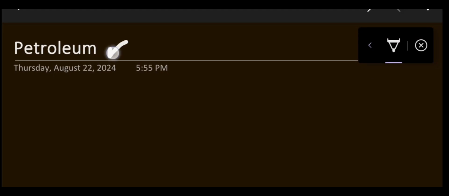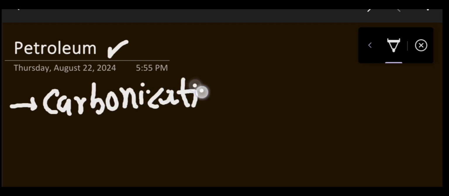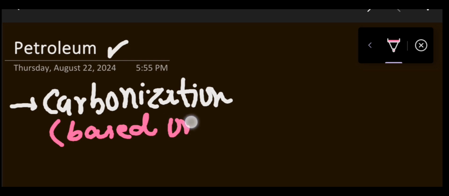Before going through petroleum, we are going to discuss carbonization, which I told you from the word: when coal is formed, that process is known as carbonization. This is basically the destructive distillation of coal. When we do destructive distillation of coal, this carbonization is based on what? Temperature. This can be asked in the MCQ.